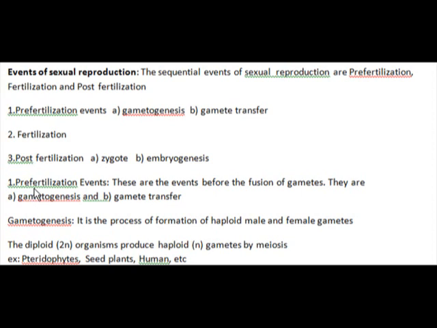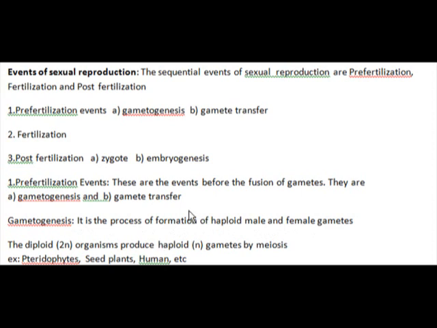Pre-fertilization events are the events that take place before the fusion of gametes, or the events before the union of gametes, and these are gametogenesis and gamete transfer. So pre-fertilization events are two. One is gametogenesis and next is gamete movement or gamete transfer. Gametogenesis is the process of formation of haploid gametes, that is male and female gametes. The process of formation of haploid male and female gametes is gametogenesis.